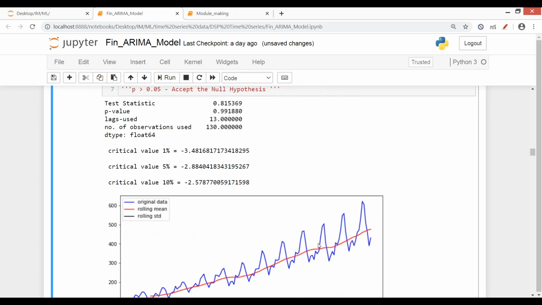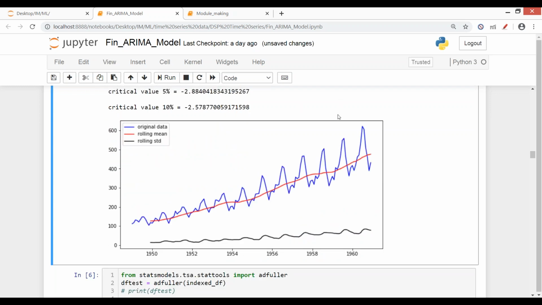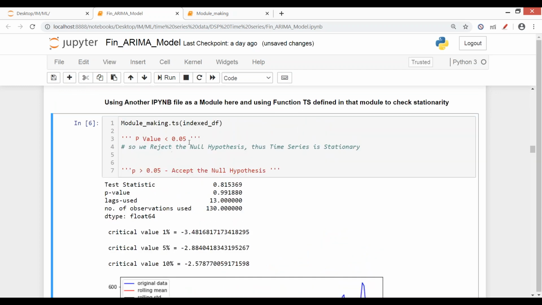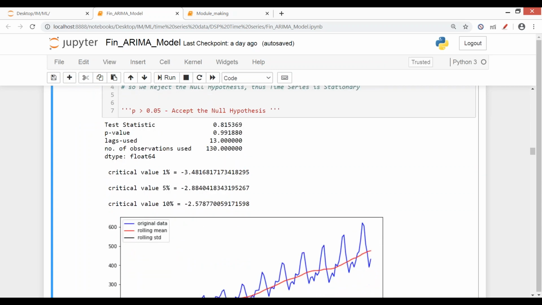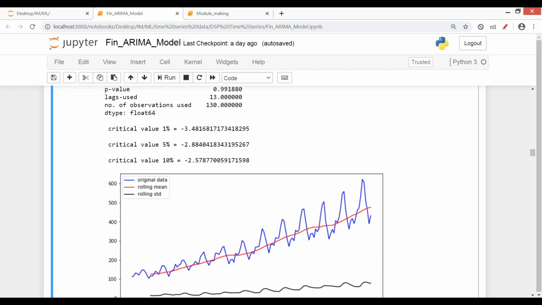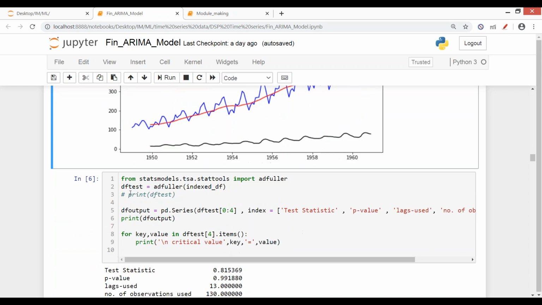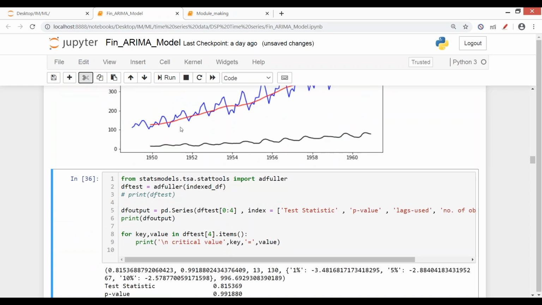So we should not go only with the graph. We always check the p value as well. कभी कभी graph में लगेगा कि stationary है, लेकिन p value कुछ और बोलेगी. So it's always better to refer to both things and not rely on just one. Okay, now the data is not stationary and we have just checked it. So how can we make data stationary? I'm just deleting the cell we did yesterday. So how can we make our data stationary?